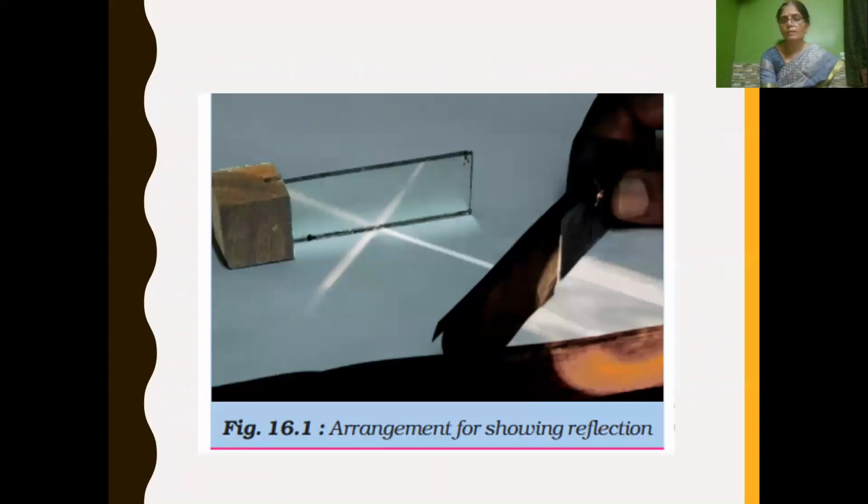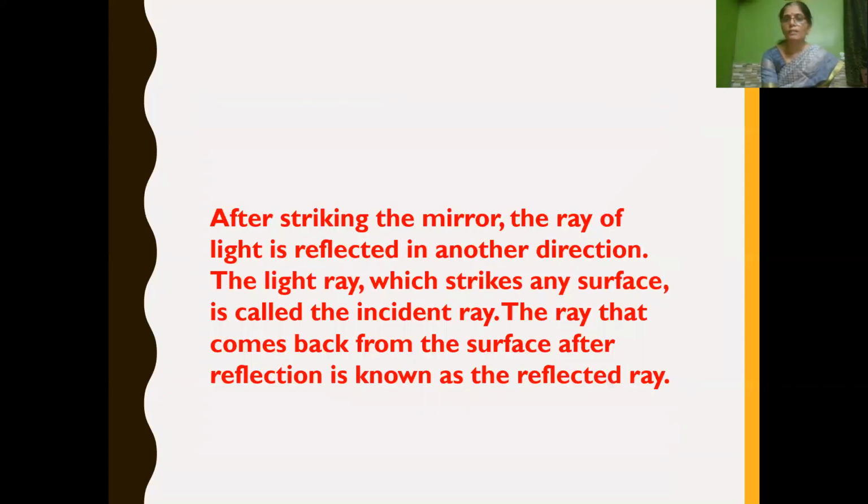See here, the paper and only the center of the comb is kept open, and when you pass the light through it by a torch and keep a plane mirror along the path of the light ray, what can we see? We can see the reflection of light, it bounces back. The light, when it falls on a plane mirror, gets reflected, isn't it? So after striking the mirror, the ray of light is reflected in another direction.